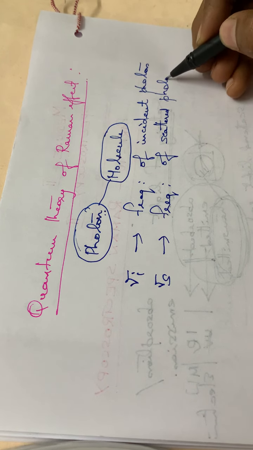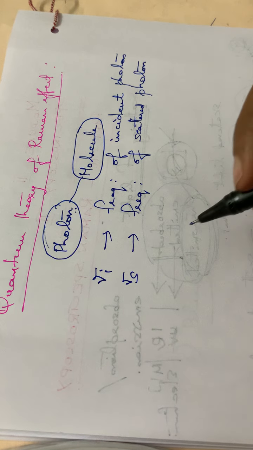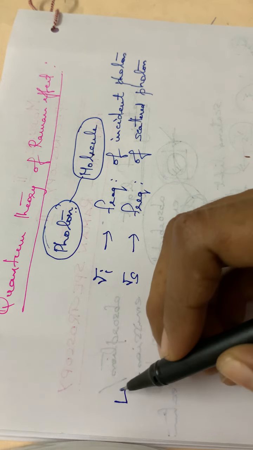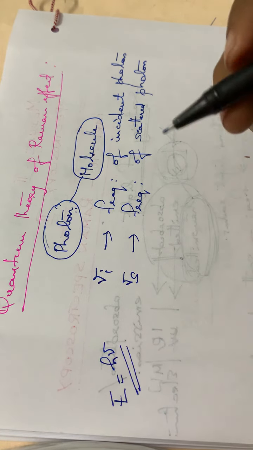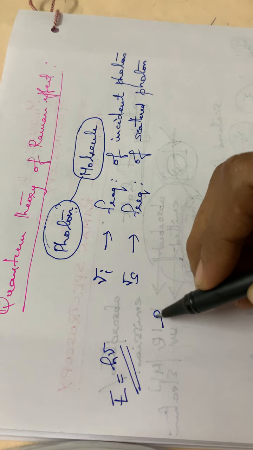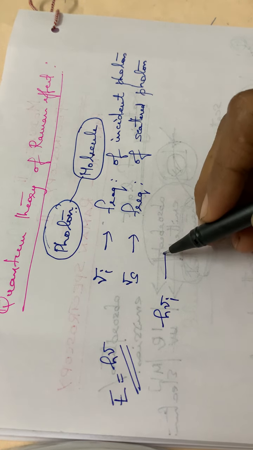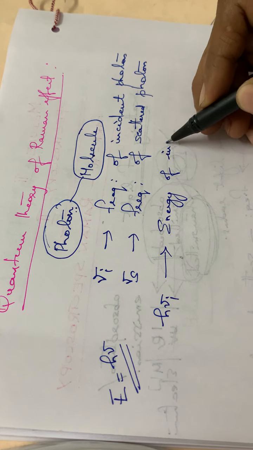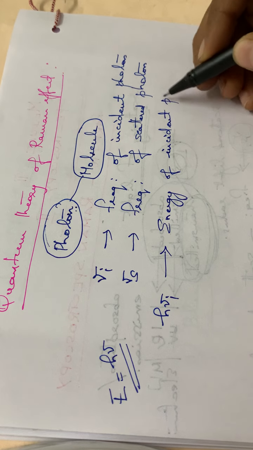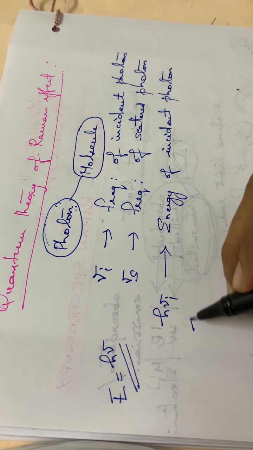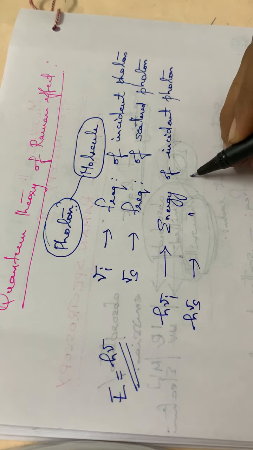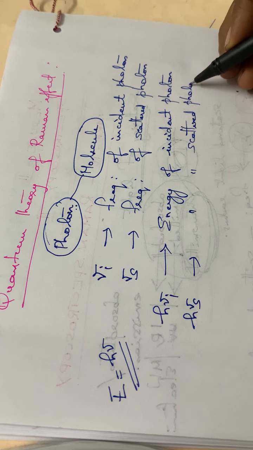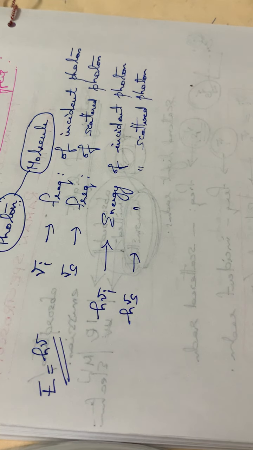Then the energy, normally the formula is E equals h nu, so let h nu I be the energy of the incident photon, and h nu s be the energy of the scattered photon.